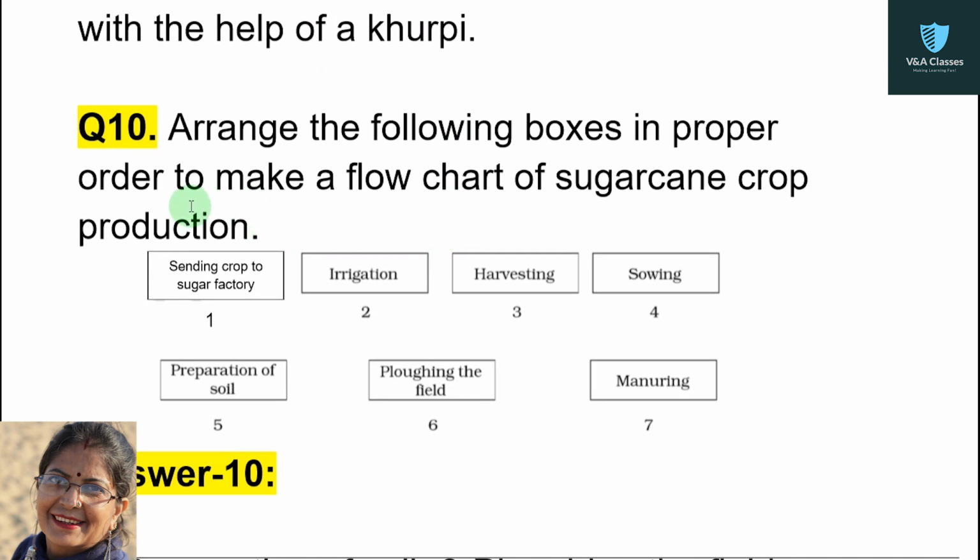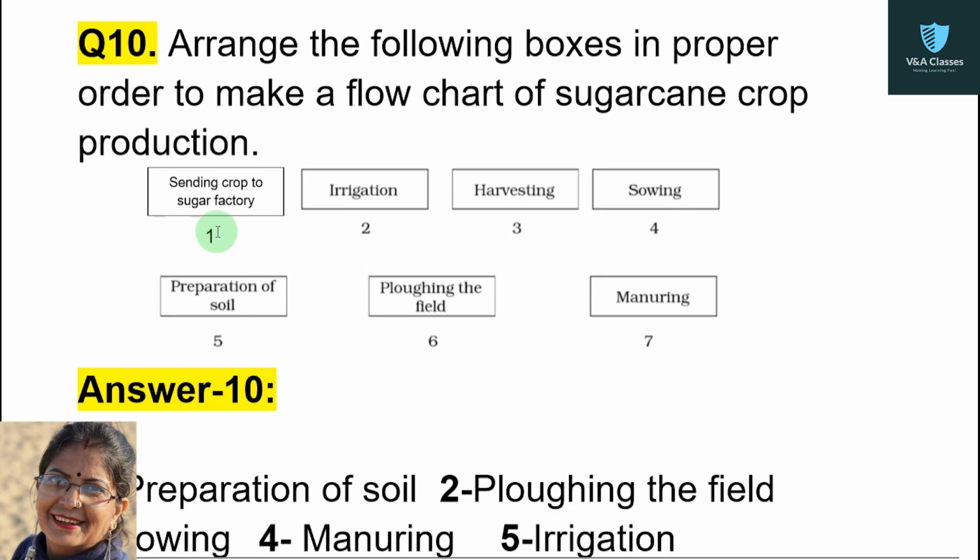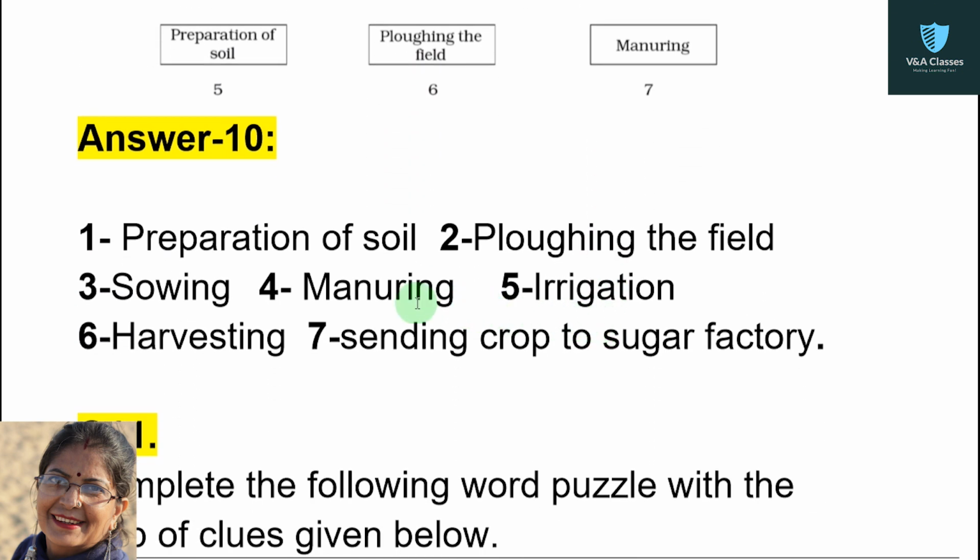Now question number 10. Arrange the following boxes in proper order to make a flow chart of sugarcane crop production. There are some boxes with options. First, sending crop to sugar factory. Second, irrigation. Third, harvesting. Fourth, sowing. Fifth, preparation of soil. Sixth, plowing the field. And seventh, manuring. Now arrange in correct order.